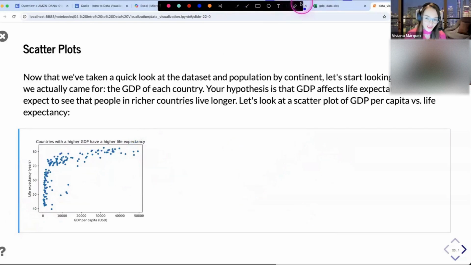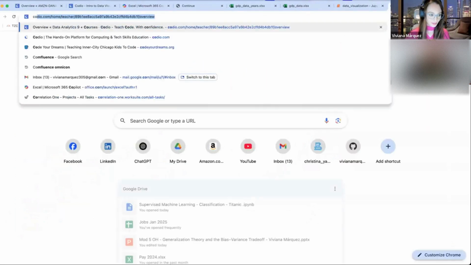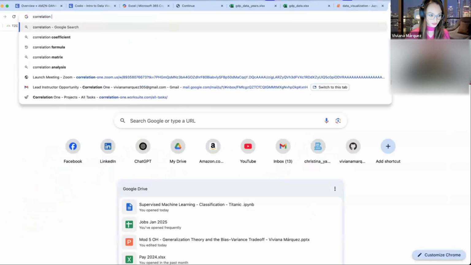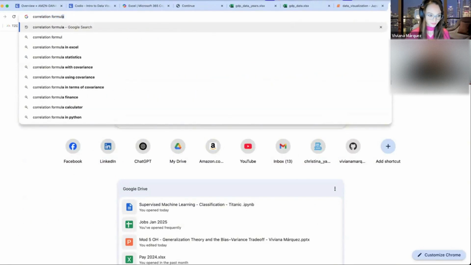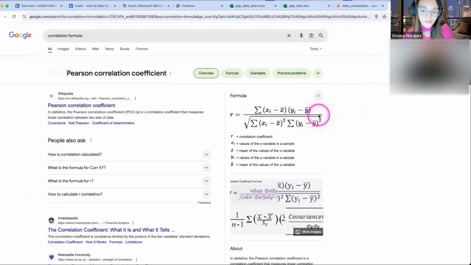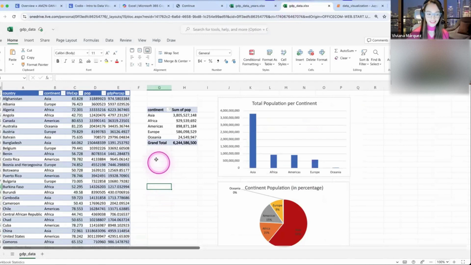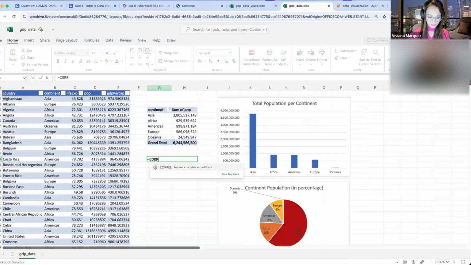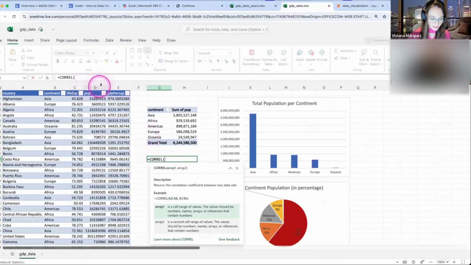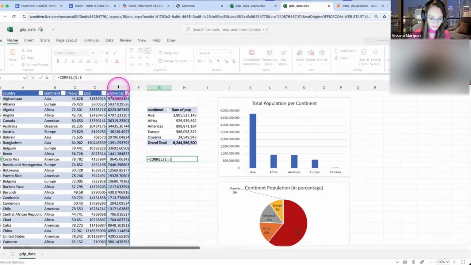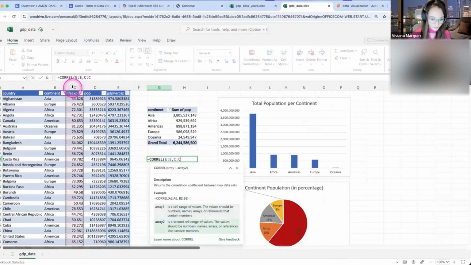So how do you know? The way to compute correlation looks a little bit scary. Let me show you the correlation formula. The formula looks scary. If you plug in the values, it's actually not scary, but we have the power of Excel with us. So let's just compute it in Excel. In Excel, it's a formula: equals CORREL, and you select the first column, comma, the second column.